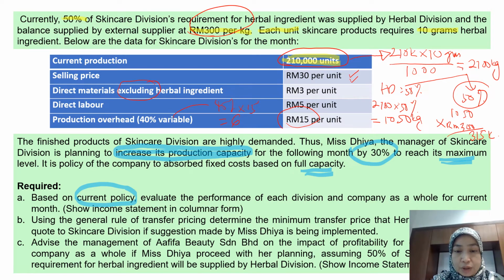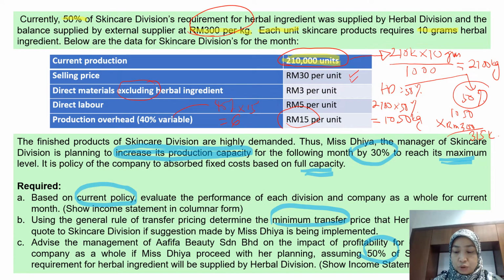Evaluate the performance of each division and the company as a whole for the current months. B, using general rules of transfer price, determine the minimum transfer price. And then C, advise the management of Aafifa Beauty on the impact on profitability for each division and the company as a whole if Miss Dia proceeds with her planning, assuming 50% of the skincare division's requirement for herbal ingredient will be supplied by the herbal division.